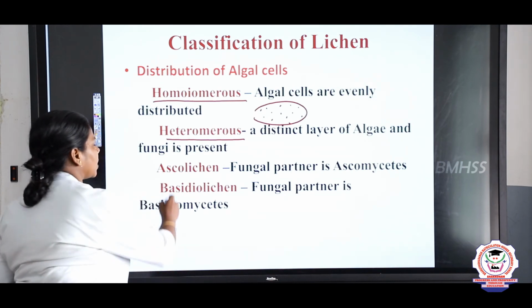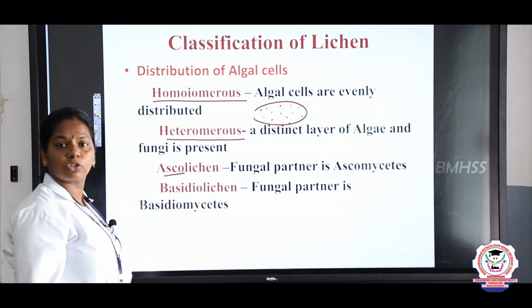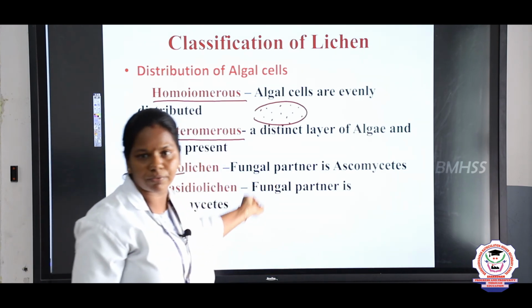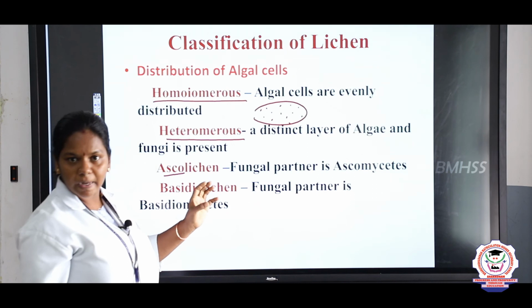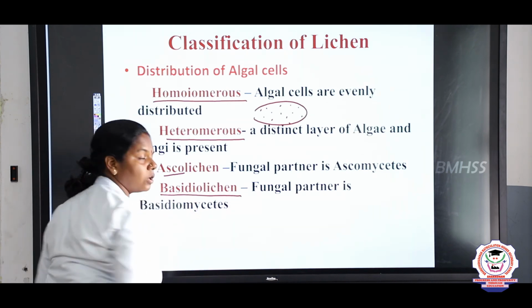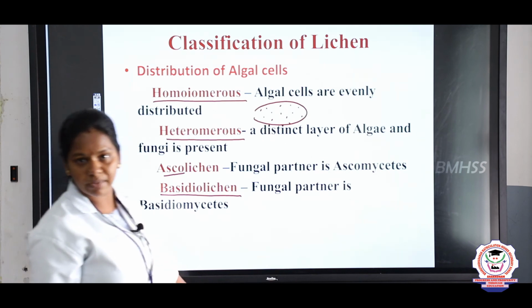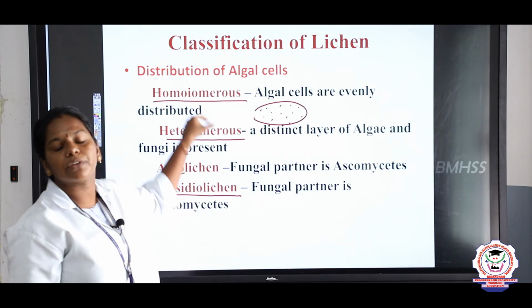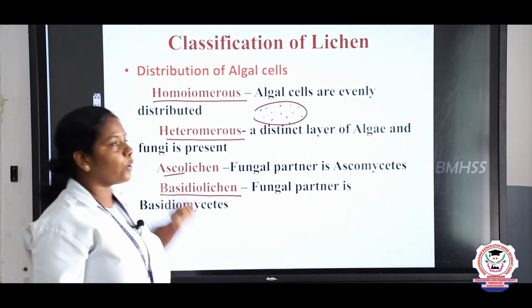And if the fungal partner is ascomycetes, it is said to be ascolichens. And if the fungal partner is basidiomycetes, we discussed some of the fungi, right, children. If the fungal partner is basidiomycetes, it is said to be basidiolichens. It's from this the 2 mark questions may ask, children. Differentiate between ascolichen and the basidiolichen. Differentiate between homoiomerous and